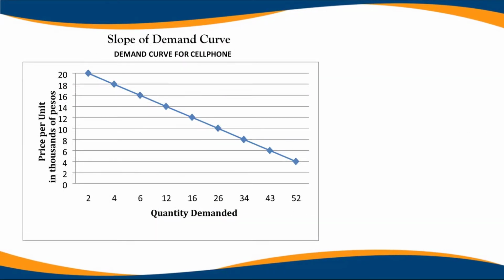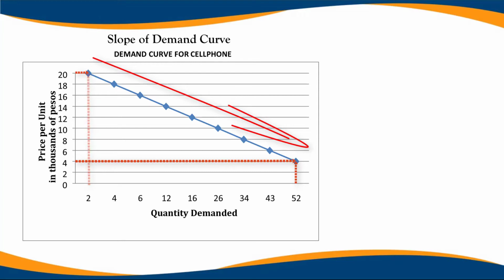Slope of demand curve. The figure shows that the slope of demand curves varies from one point to another. The downward movement of the slope indicates that as the price of cell phone decreases, the demand for cell phone increases, and as the price increases, the demand for cell phone decreases.